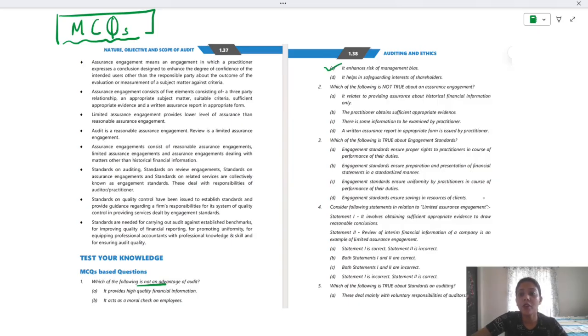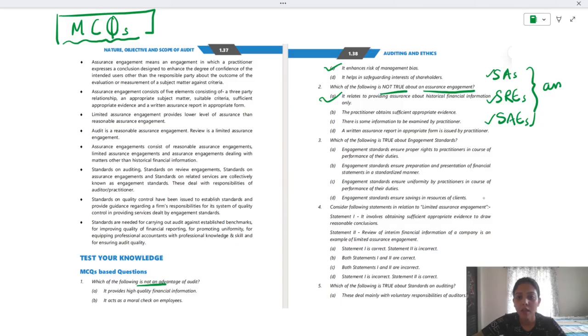Now, which of the following is not true about an assurance engagement? What is the first one? It relates to providing assurance about historical financial information only. Do you remember? Assurance engagement is not only on historical financial information. Remember, ASEs were there, then SREs were there, SAEs were there. So these are the assurance engagements, right? Both these two are on historical, but SAEs are not on historical, right? So this is the answer.